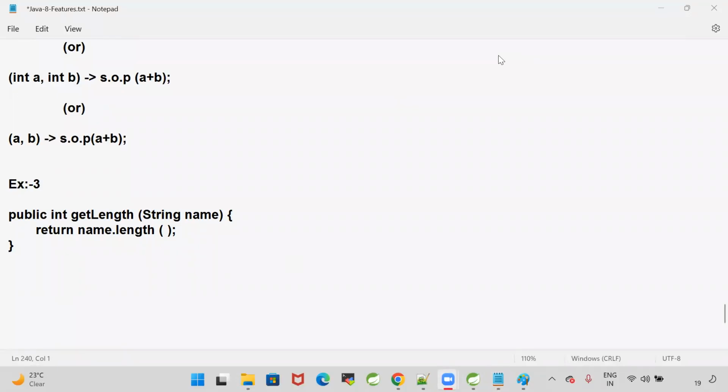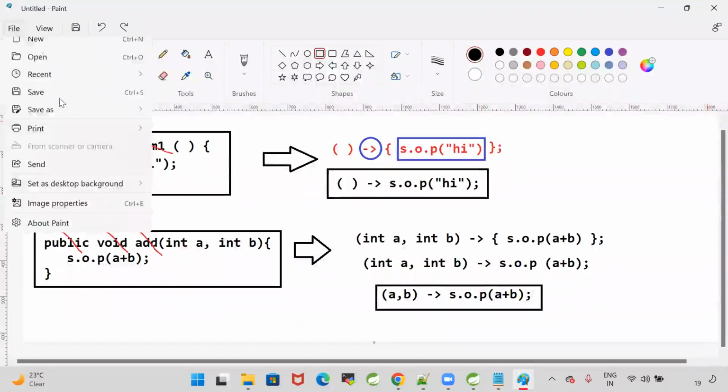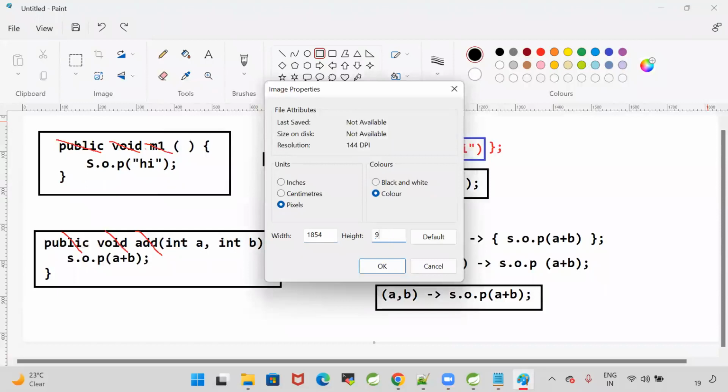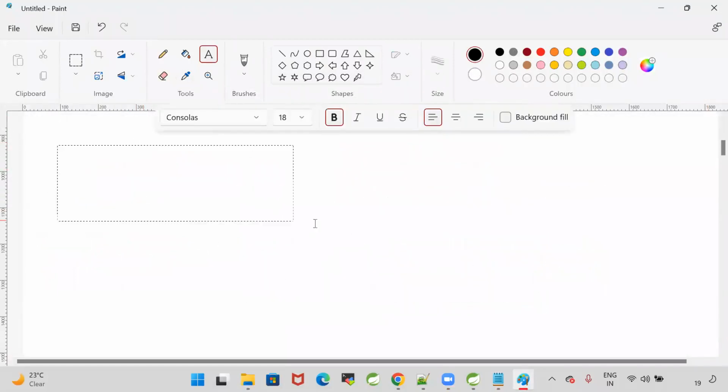Come on, fast, make it fast. I want you people to write the lambda expression for my third example. For the first two examples, I have written the lambda. Now, I want you people to write the lambda for my third example.